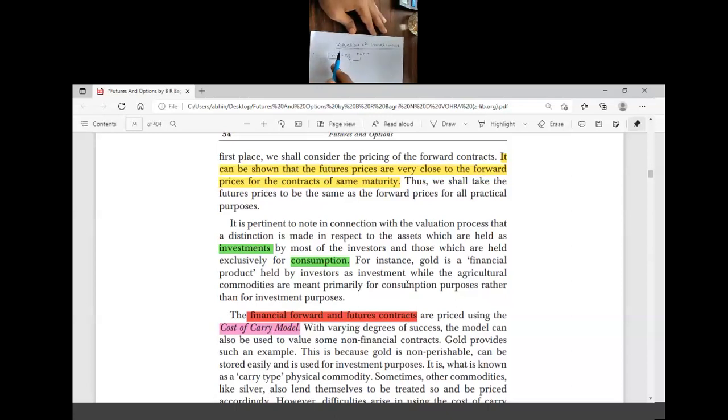What is the true value of XYZ Limited stock? Now I can go for fundamental analysis. There are many methods to find the true intrinsic value of stocks. If I use any one method, based on that method, I find that the intrinsic value of that particular stock is 140.